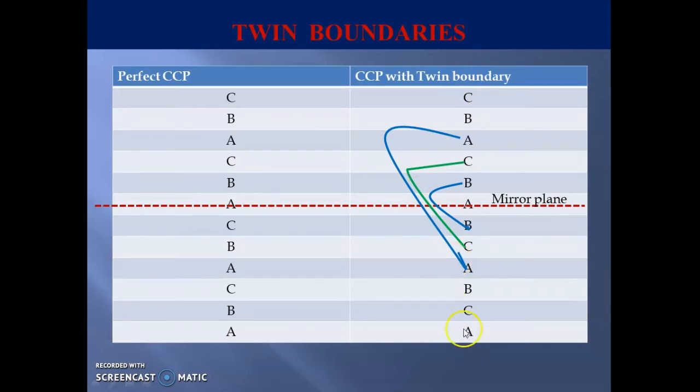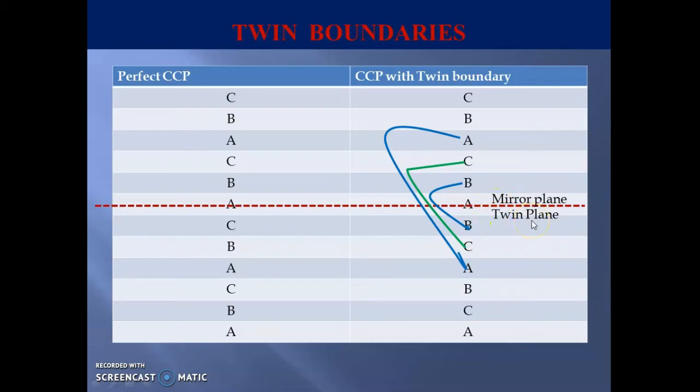So we can say this part below the mirror plane is a mirror image of the crystal above the mirror plane. So this mirror plane can also be called as a twin plane. If the upper sequencing or the upper crystal is taken as the original crystal, then the lower one is the mirror image of the upper crystal, or it can be considered as a twin. Okay, so this plane is considered as a twin plane.